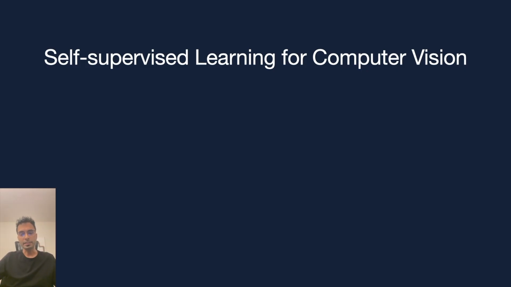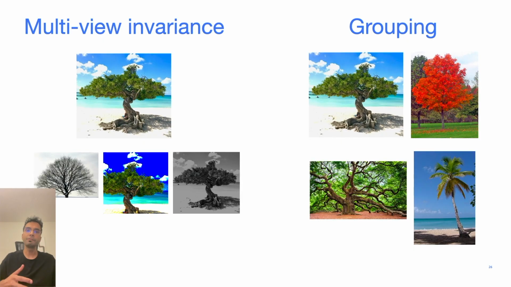The two main concepts that are used to train these self-supervised models are multi-view invariance and grouping. In multi-view invariance, when we're recognizing a tree, we should be able to recognize the tree no matter the time of the day, no matter the season, no matter whether you've zoomed into the image or zoomed out of the image.